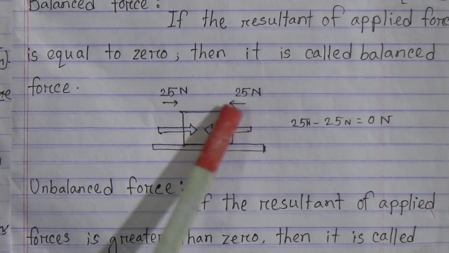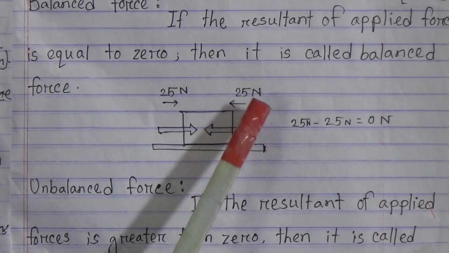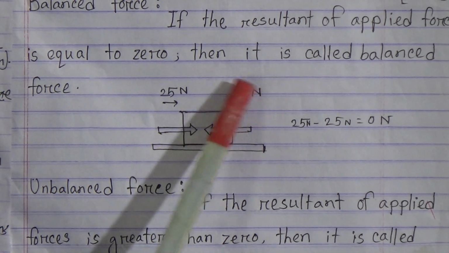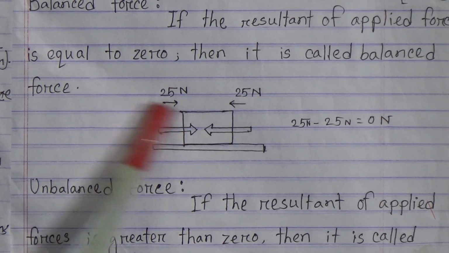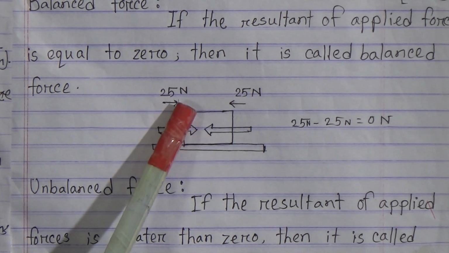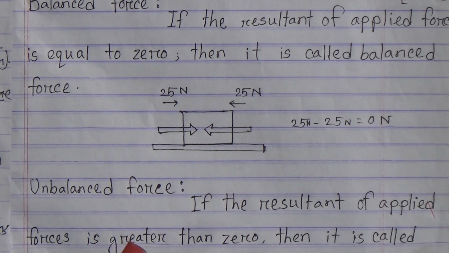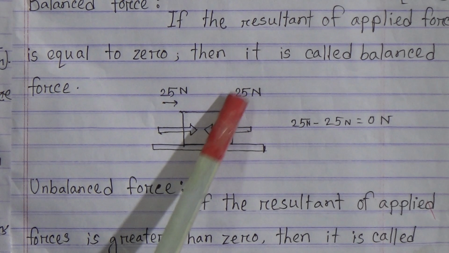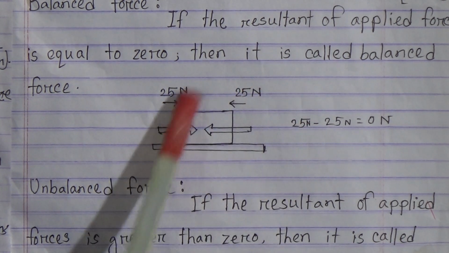Here is a box. We apply a force in this direction, 25 Newton, and we also apply in this opposite direction a force of 25 Newton. Now we have to find out the resultant. To find the resultant, we have to subtract these two forces.